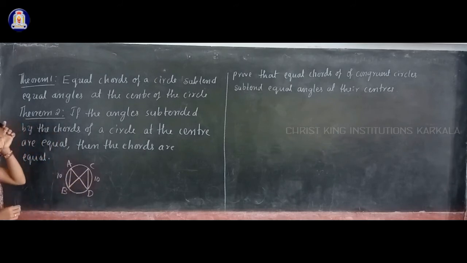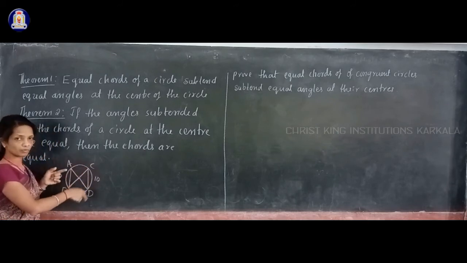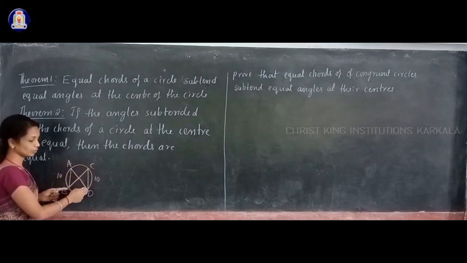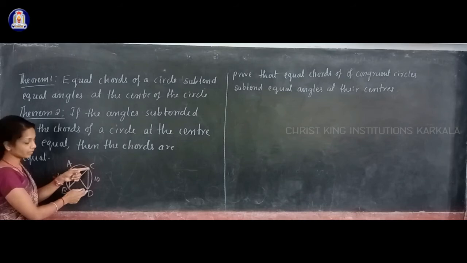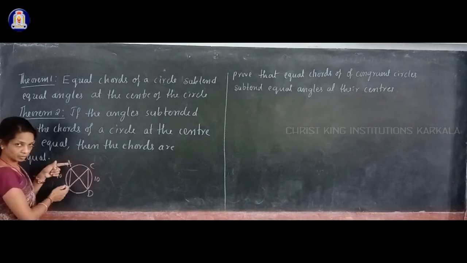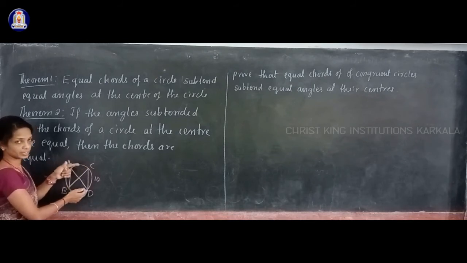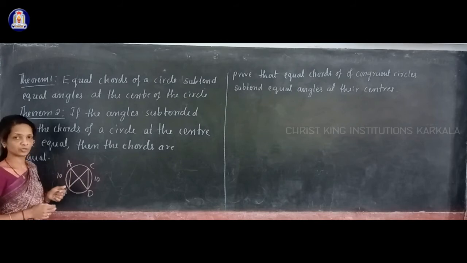You can do one activity. Just draw one circle and take two equal chords in it, and join the end points of the chords with the center of the circle. Both end points of these chords, point A, point B, point C, point D, you join with the center of the circle.